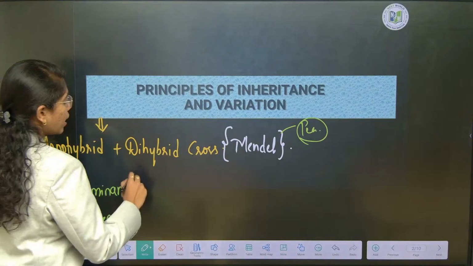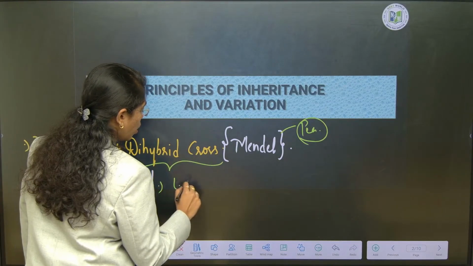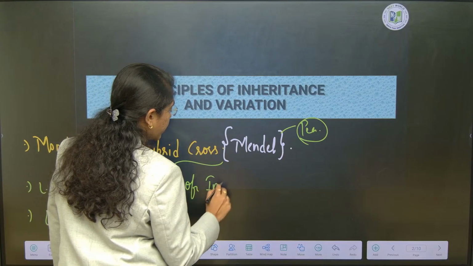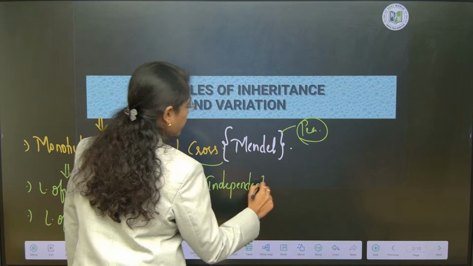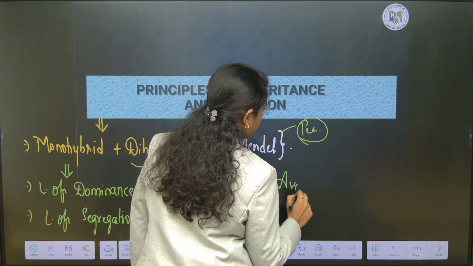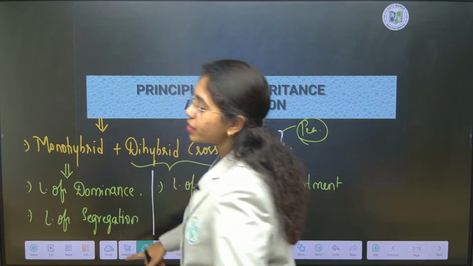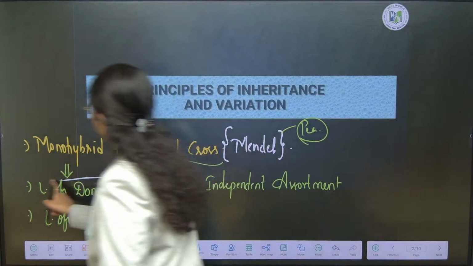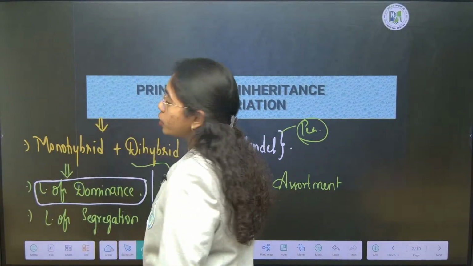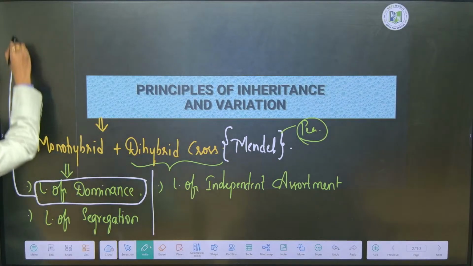Next, if you see dihybrid cross, the law that is proposed is the law of independent assortment. Are these three laws universal? No. Law of segregation is universal, but law of dominance is not universal. There are exceptions of law of dominance.